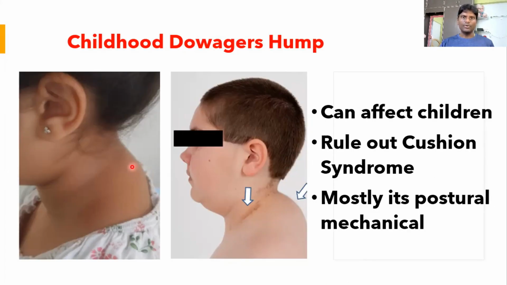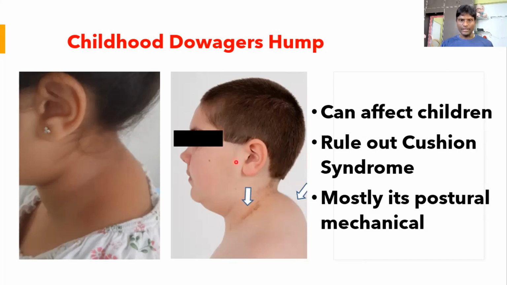This is childhood Dowager's hump. Here is my patient, a 13-year-old girl, who came to me with a complaint of neck pain and pain radiating to the arm. When we observed her, she was having a hump in this region. This is purely postural in nature because she is not having any other underlying pathology.